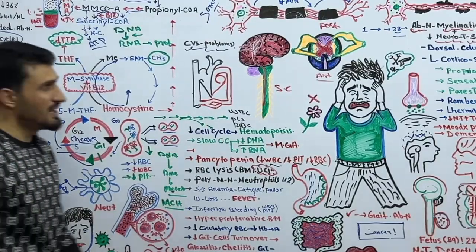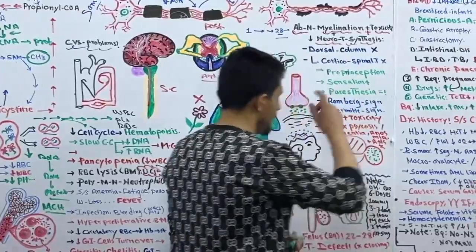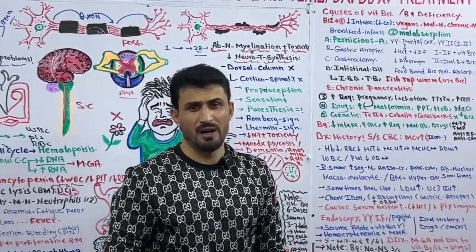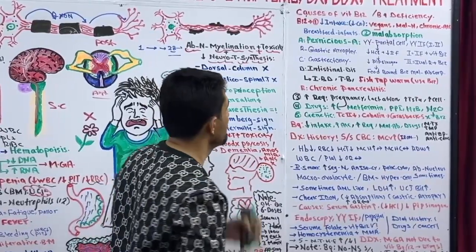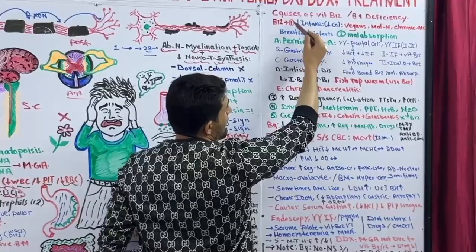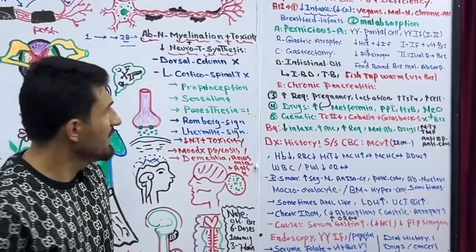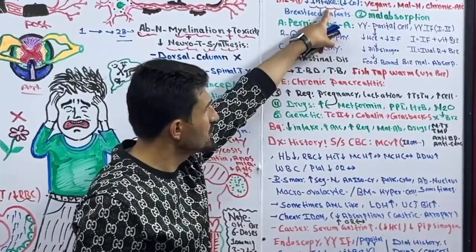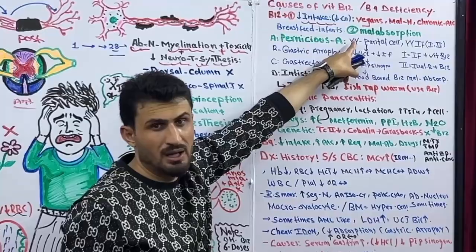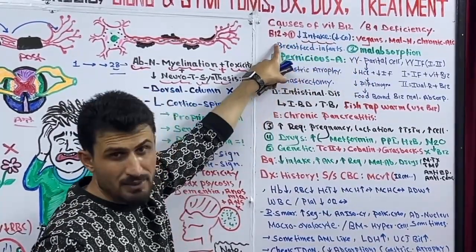Now let me explain causes of vitamin B9 and B12 deficiency. Okay, first about vitamin B12. We can store vitamin B12 for more than 5 years, and we discussed it in the previous part. But anyway, one cause of vitamin B12 deficiency is less intake, and it's not the most common cause. The most common cause of vitamin B12 deficiency is malabsorption. It means we cannot absorb enough vitamin B12.